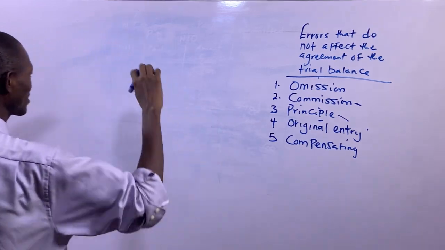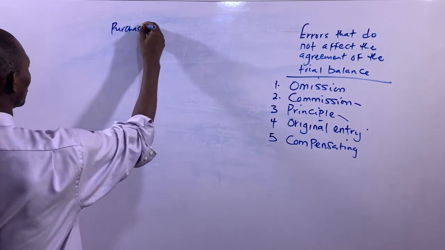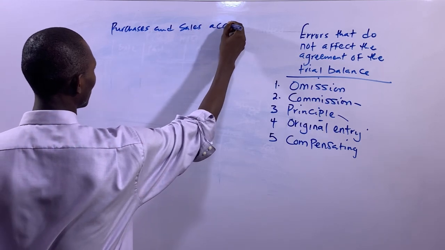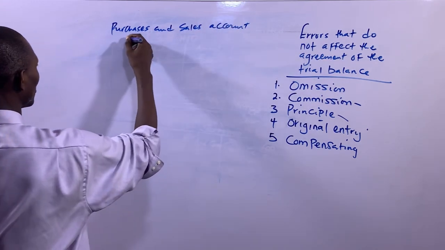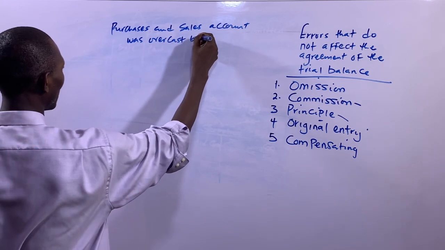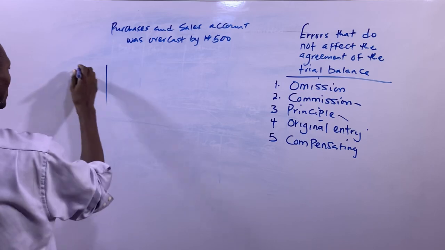So let's take an example regarding that. Purchases and sales account was overcast by 500 naira. So this is what it means.